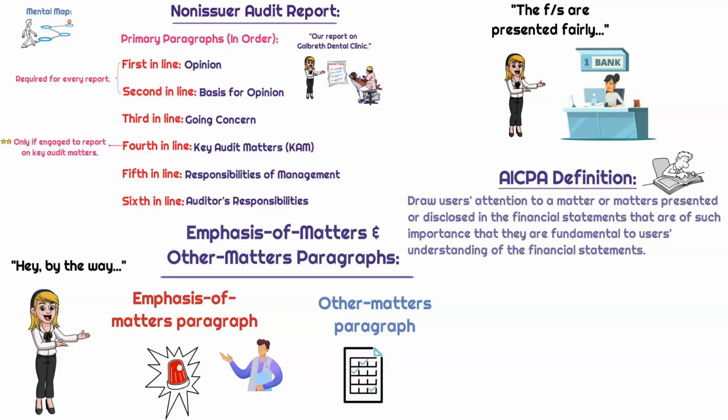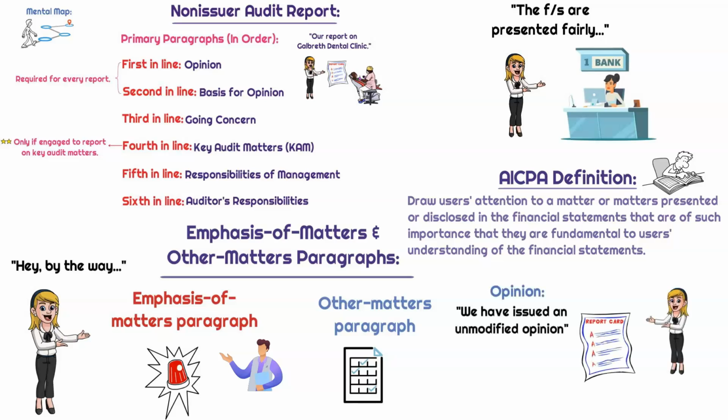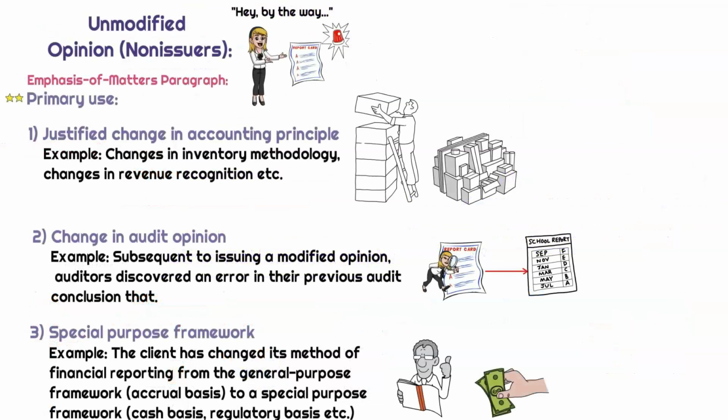Very important to recognize that this is always associated with an unmodified opinion, right? Because again, we are telling financial statement readers everything is presented fairly, but hey, by the way, something you should know. So that information that is getting emphasized should be included here. What information should the auditor be saying, hey, by the way, about? There are a few primary reasons for issuing an emphasis of matter paragraph. The primary reasons consist of the following.